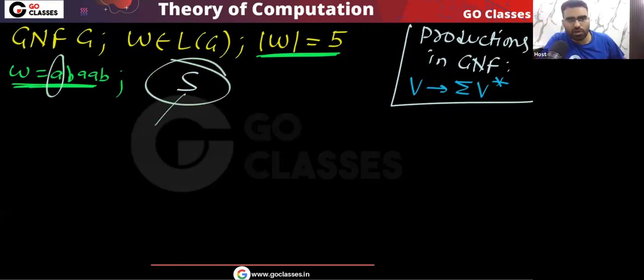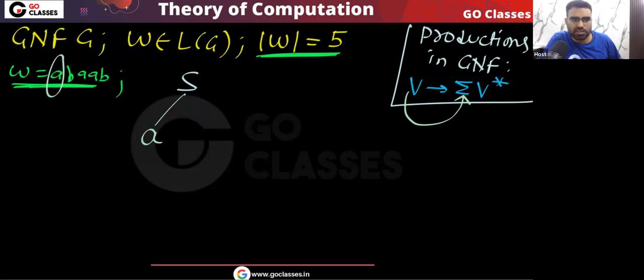So this start variable, what will it give you? You can easily see this start variable will also give you one terminal symbol. Every variable is giving you one terminal symbol followed by some number of variables. So this S will give you this terminal symbol. Remember, this is already given by S. And then there will be something, I don't know. For example, maybe there is some variable A, some variable B. Now you tell me what will happen.